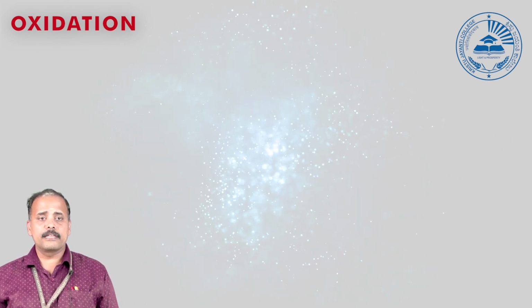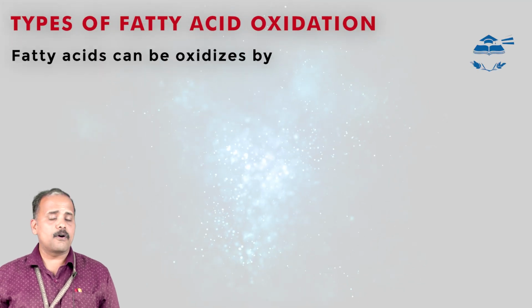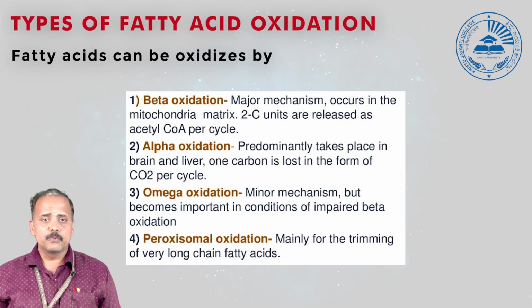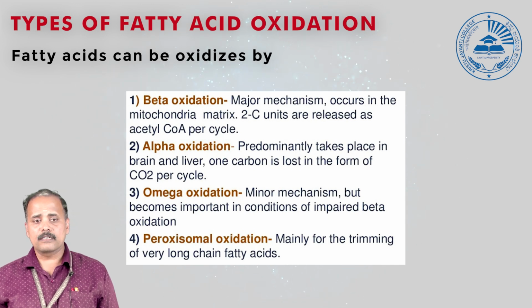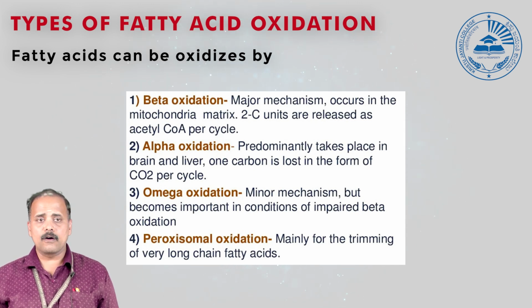When you talk about the types of fatty acid oxidation, there are different types, which include beta oxidation, alpha oxidation, omega oxidation, and peroxisomal oxidation.